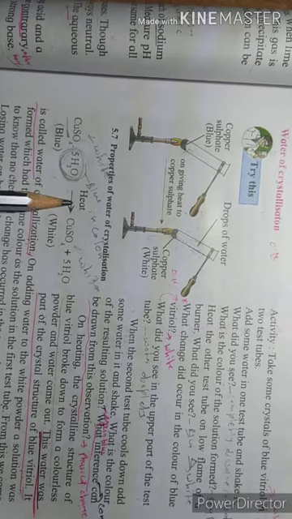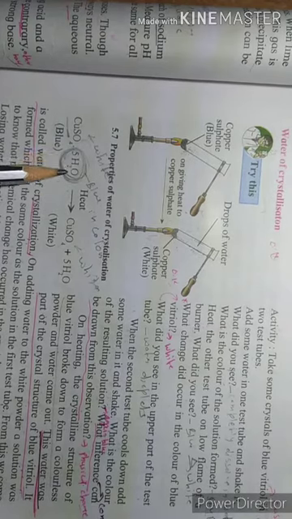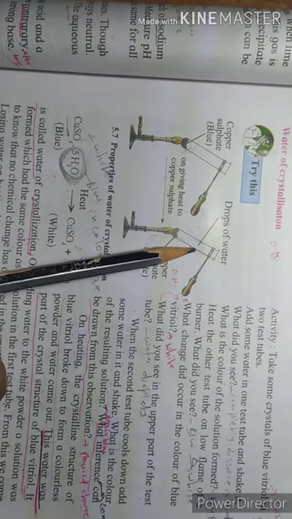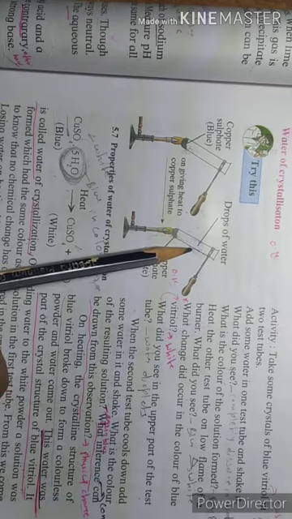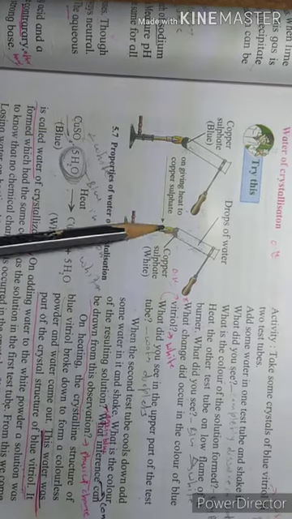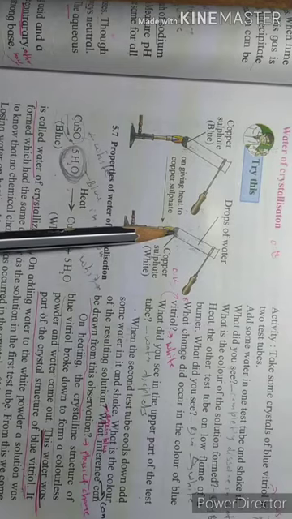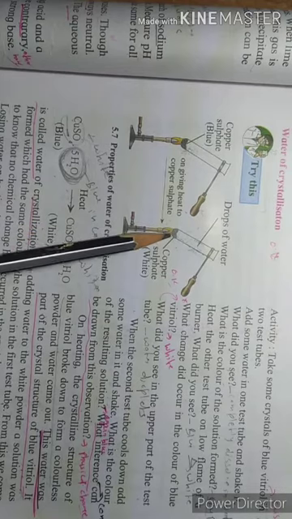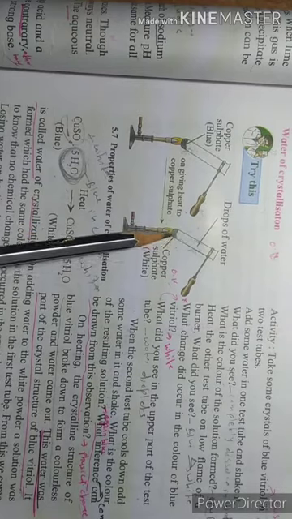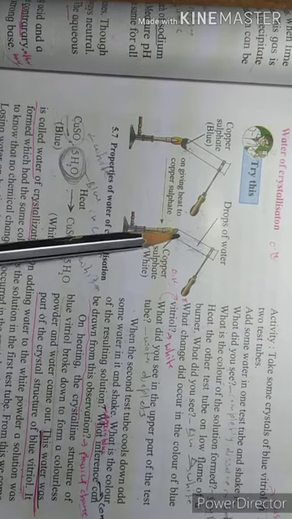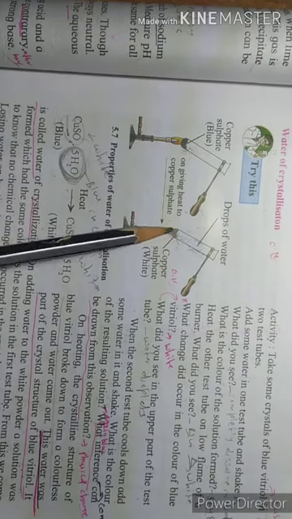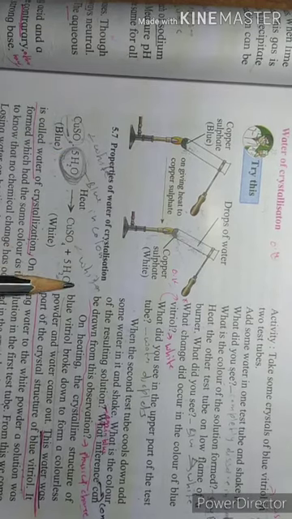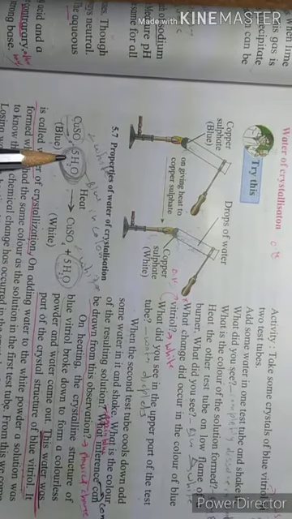So if you simply heat, this water will be removed, and this water is inside the upper part of the test tube. You can see here. Initially copper sulfate is blue in color, and if you heat, it becomes white. After heating, the color of the blue vitriol is white, and if you add water again after cooling, the color will change again, white to blue. So this is the physical change. Here is 5H2O. This 5H2O was the part of blue vitriol.